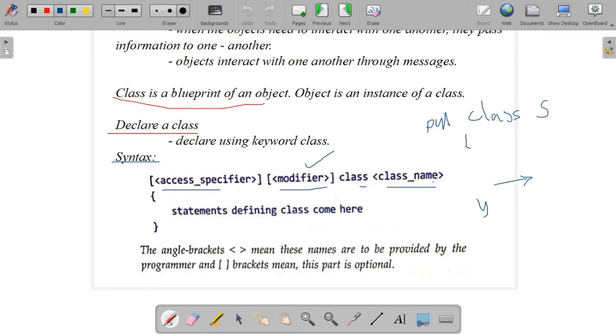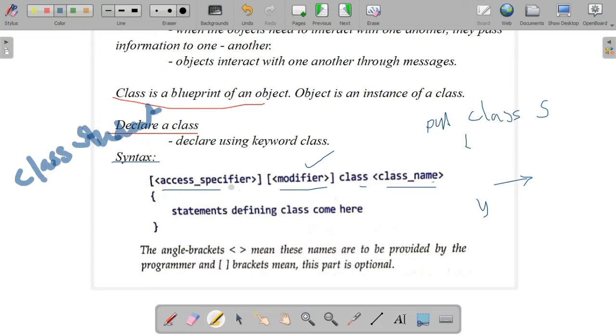The class name is used to refer to the class whenever an instance of the class is created, and the class name should be a legal identifier in Java. You know the rules for how to write an identifier. As per that, you have to write the class name. And one more thing, when a class is declared, no space is allotted to it. When we write class student in a program, it doesn't create a memory space. It is not giving any space in the memory.